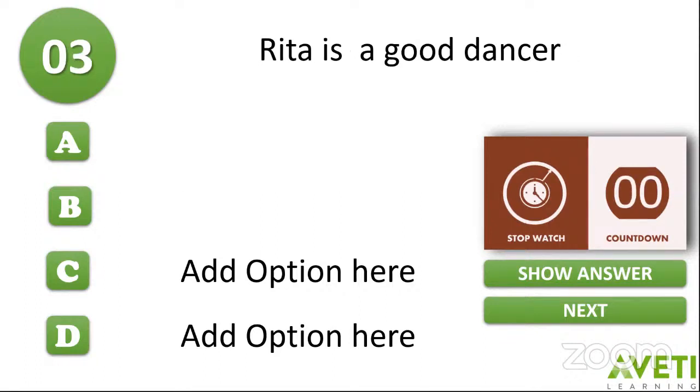Rita is a good dancer. Identify whether it is a complement or an object, and your countdown begins now.